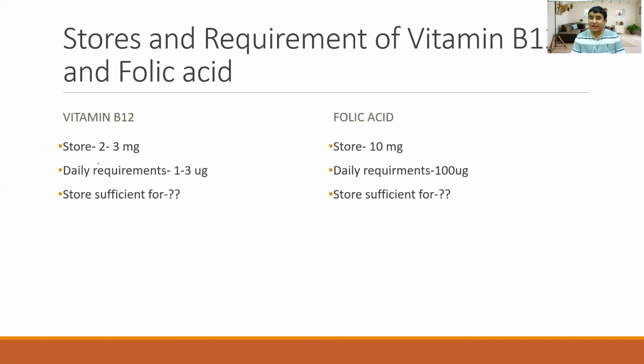Similarly, for the folic acid, total stored in our body is 10 mg, that is near about 10,000 microgram, and daily requirement is 100 microgram. If you divide 10,000 by 100, then it becomes 100 days, which is near about 3 to 4 months. The folic acid storage in our body is sufficient enough for only 3 to 4 months. That's why we can have folic acid deficiency if we are not taking the proper folic acid in our food.